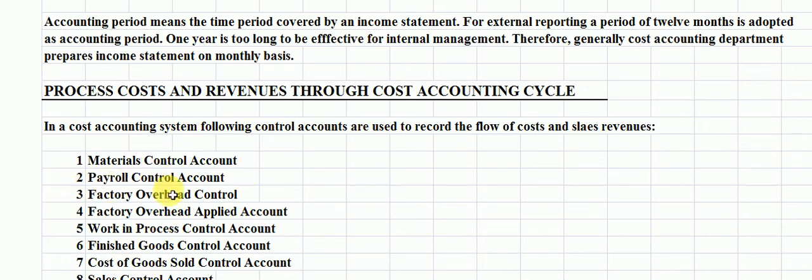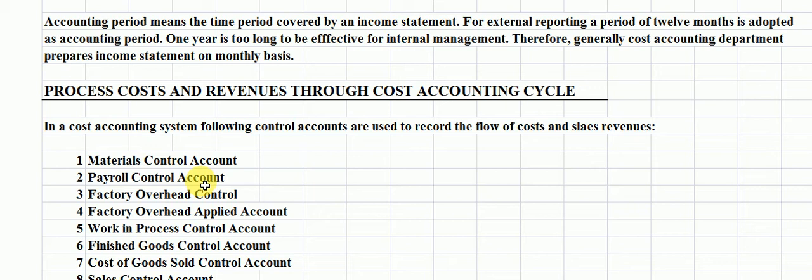Secondly, payroll control account. This is the account in which we have to deal with all the services which are provided by the industry, such as direct or indirect labor wages, as well as selling salaries and admin salaries, which are dealt with in the payroll control account.